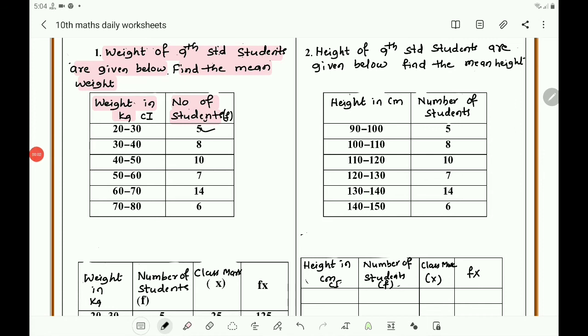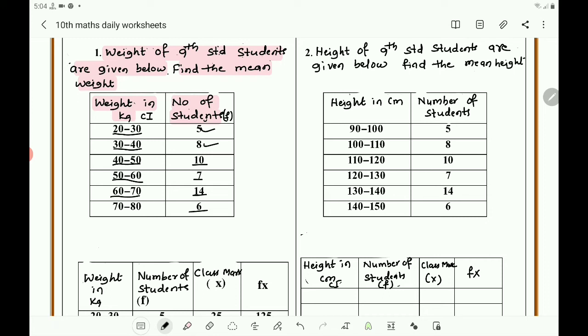5 students are having the weight in the range 20 to 30. 8 students are having the weight in the range 30 to 40. 10 students are having the weight in the range 40 to 50. 7 students are having the weight in the range 50 to 60. 14 students are having the weight in the range 60 to 70.